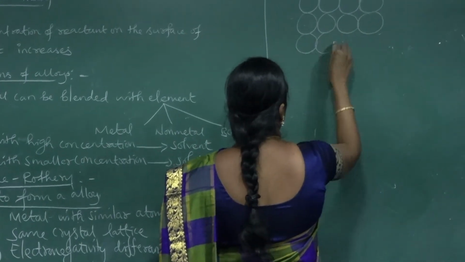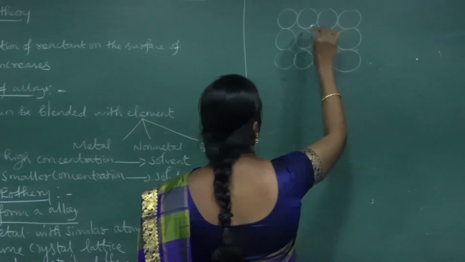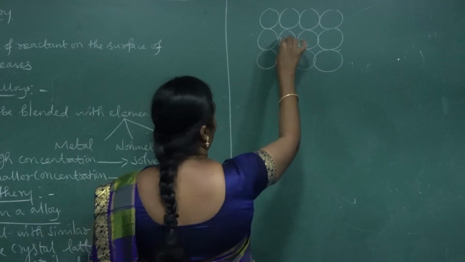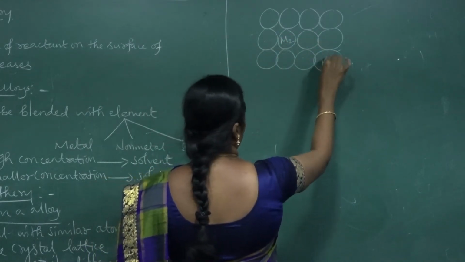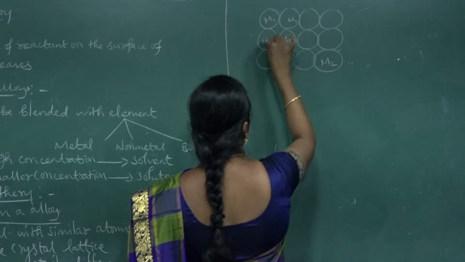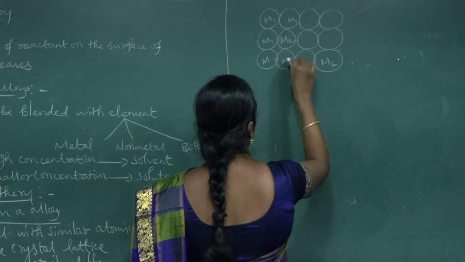The metal with a higher concentration I will take as M1, and the one with a lower concentration as M2. A few atoms will be M2 and the remaining will be M1, because the concentration will be less.